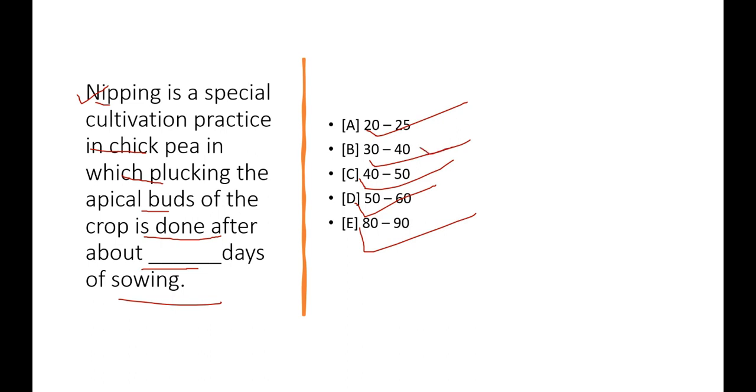Now understand what is nipping. Nipping is the special cultivation practice of plucking the apical bud of the crop at about 30 to 40 days after sowing. Nipping stops the apical growth and promotes the lateral branches, thus the plant becomes more vigorous and produces more flowers and pods, and yield per acre is increased. Now understand, this is a very important question. Once go through all the plants and their special cultivation practices. Okay, now come to the next important question.